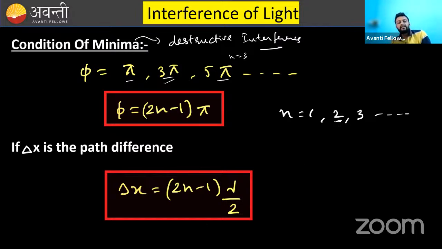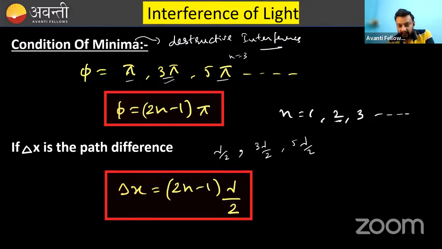After that, the same relation in terms of path difference: the path difference between them should be (2n minus 1) lambda by 2. If you place n equals 1, it will become lambda by 2. If you place n equals 2, 3 lambda by 2, then 5 lambda by 2.